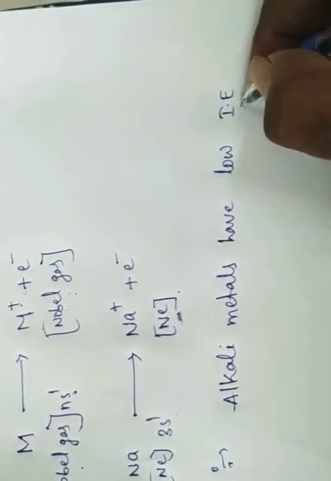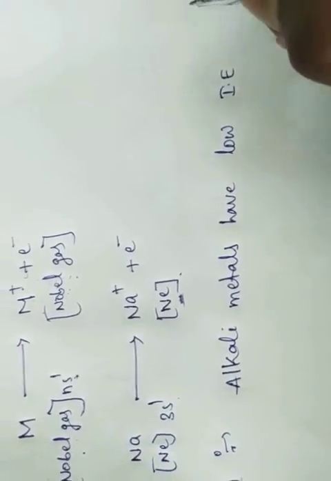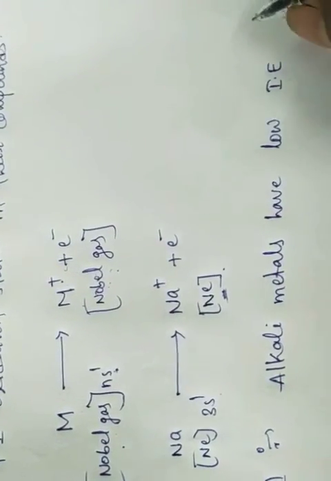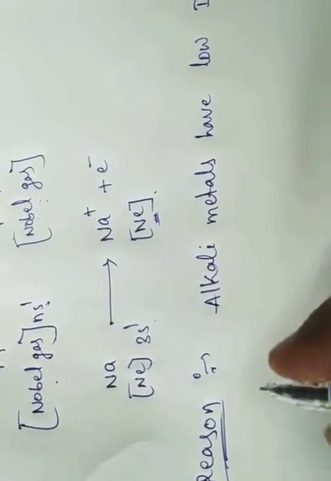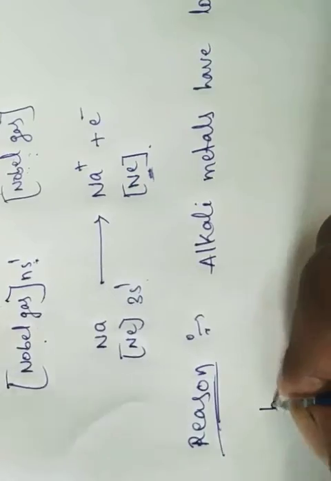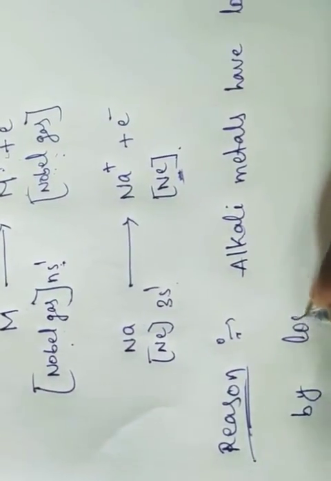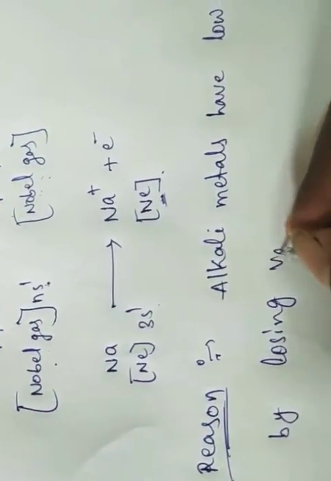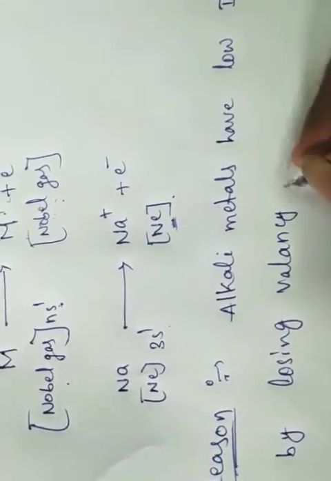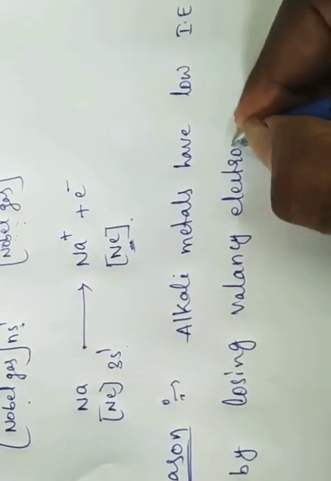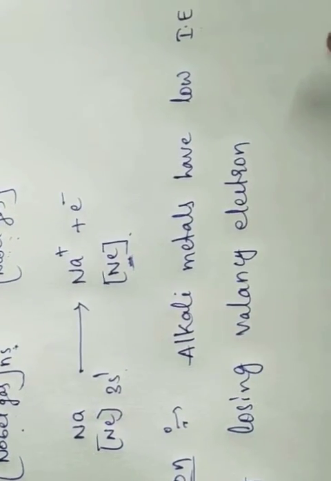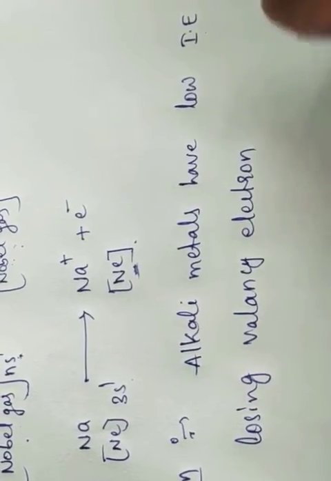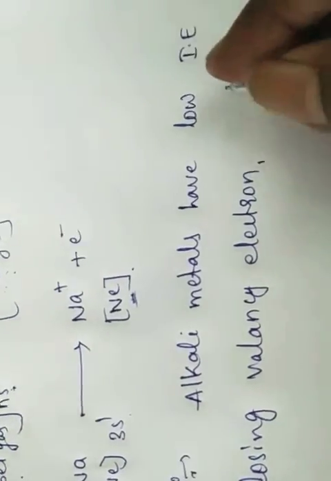IE means ionization enthalpy. Alkali metals have low ionization enthalpies, and by losing the valency electron, these metals acquire the stable configuration nearest to noble gas.